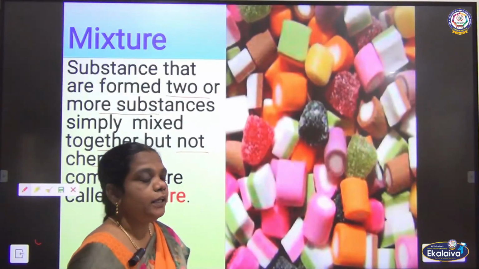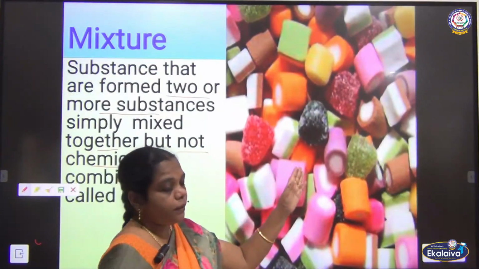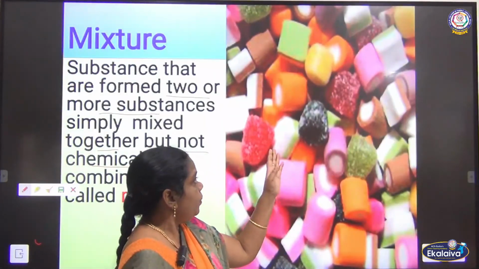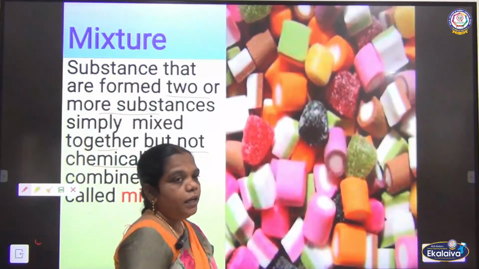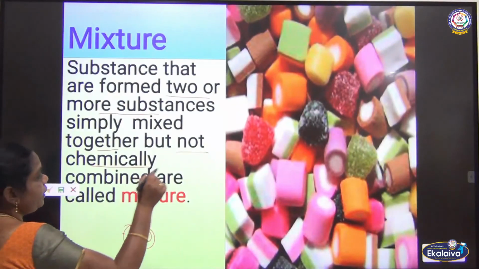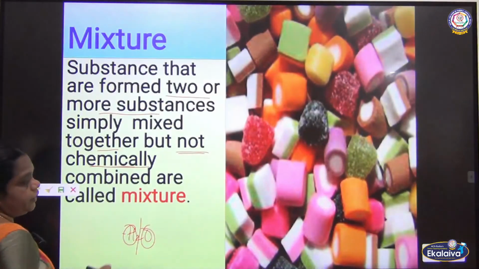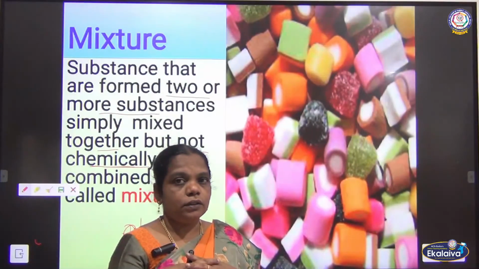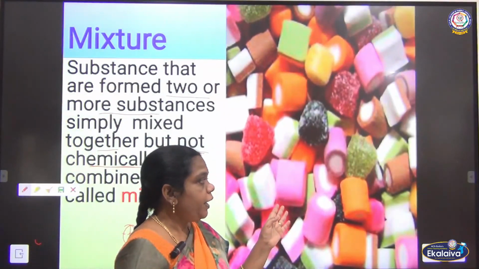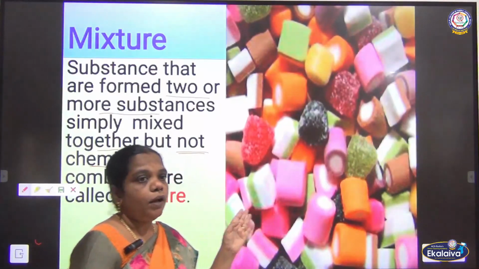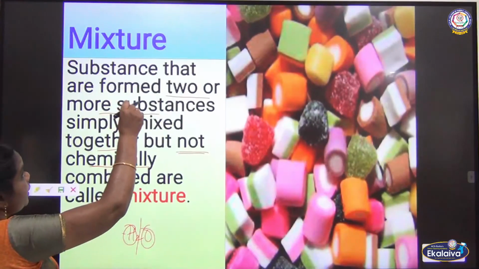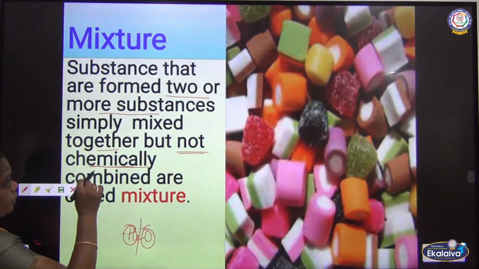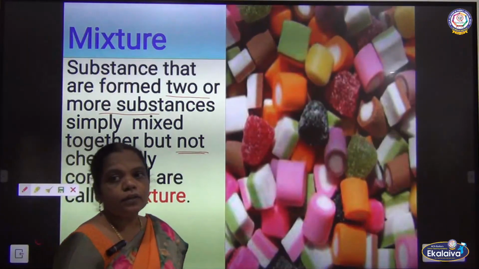So here the two or more substances are combined and we can easily separate them. Why can we easily separate them? Because they are not chemically combined. There is no force of bond between the two substances, so we can separate them easily. So this is about the mixture. How is the mixture formed? Two or more substances mixed together but not chemically combined.